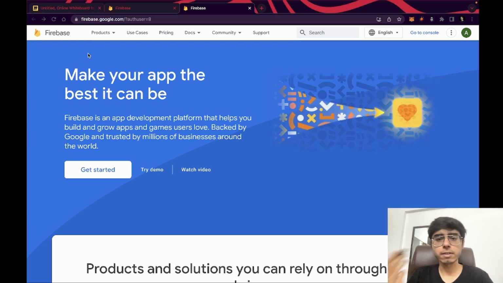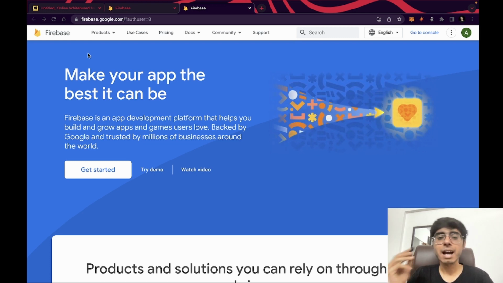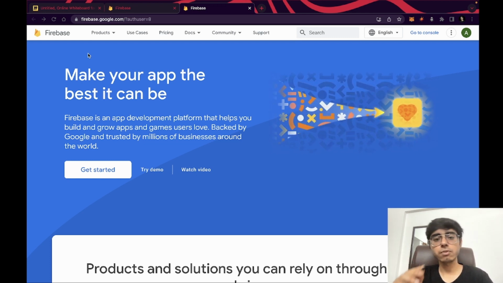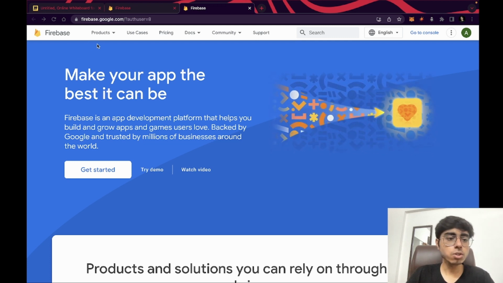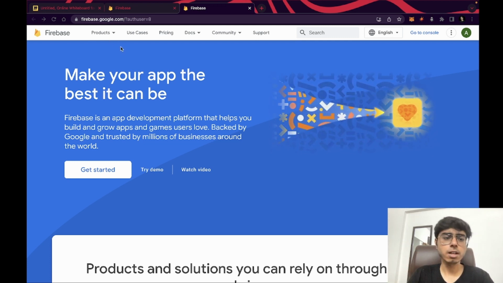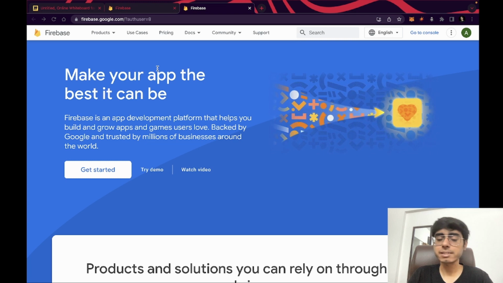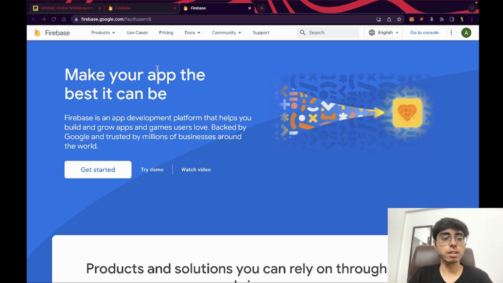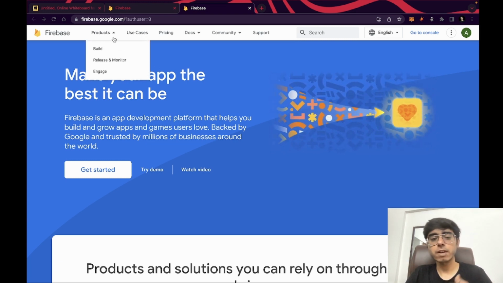in app dev or web dev, then you have to learn one database. I'll suggest Firebase should be your first database. Firebase was my first database and my experience was really awesome. It's really easy to learn and it builds confidence. So what are the different products under Firebase?